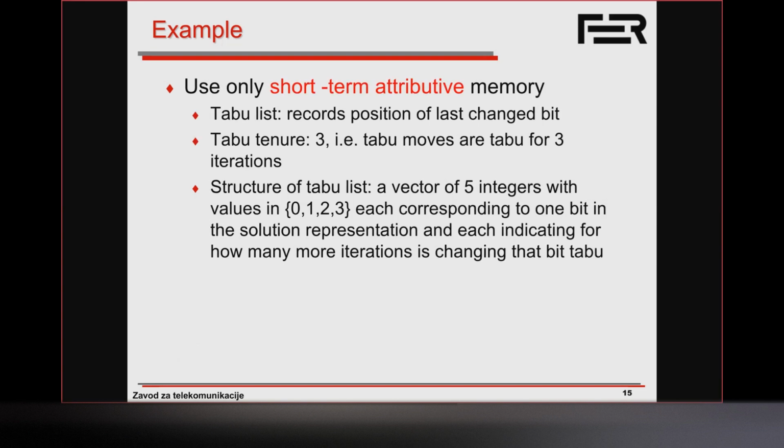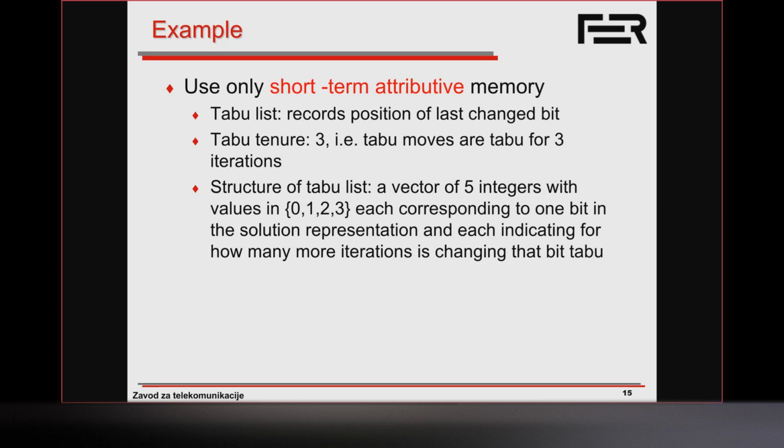We're only going to use this short-term attributive memory, so we're not going to use any diversification at this point. We're going to say that our taboo list is going to record the position of the last changed bit, and we're going to ban that change for the next 3 iterations. So that means that our taboo tenure, or the length of our taboo list, is going to be 3.